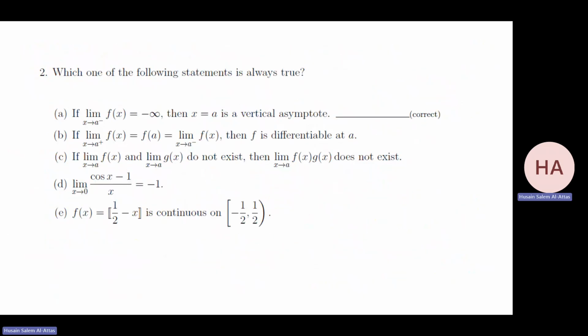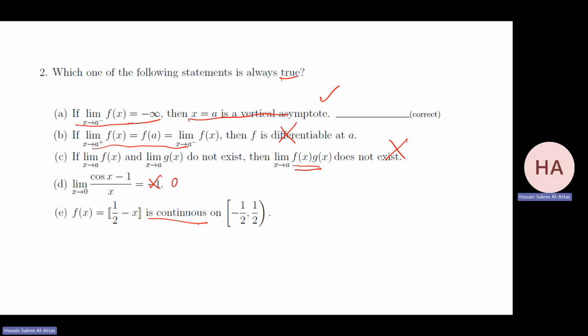I have these true or false statements. He wants the true ones. He agreed x equal a is a vertical asymptote if any of these 6 cases agreed. So this is true. If the limit equals the limit, this is continuity, not differentiability. So this is wrong. If both limits do not exist, it doesn't mean their product does not exist. No, we cannot conclude this. This is wrong. This is 0, not minus 1.